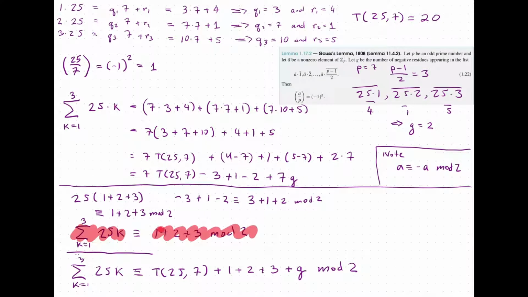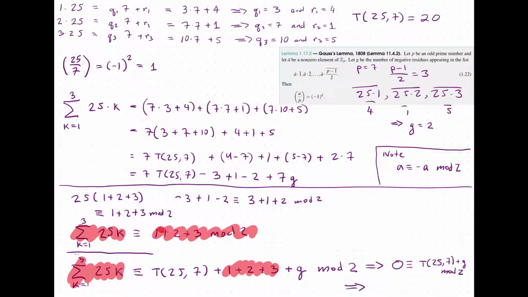Working modulo 2, this is a ring. So we can go ahead and subtract off, since these are equal, they're going to cancel off. And so what we are left with is that 0 is congruent to t of 25, comma 7, plus g mod 2.